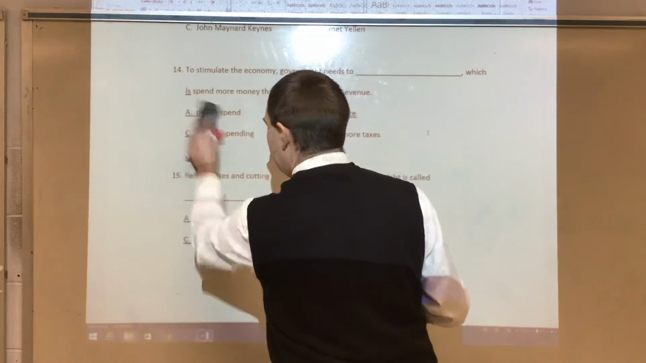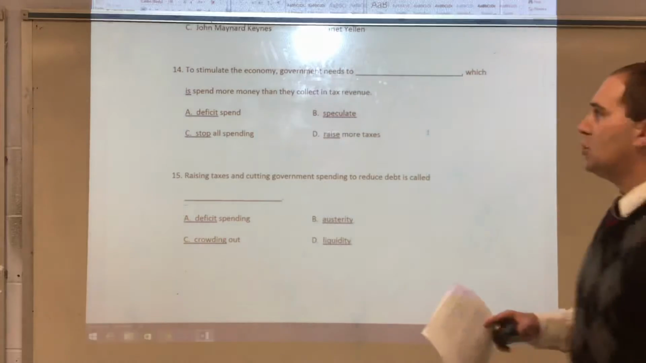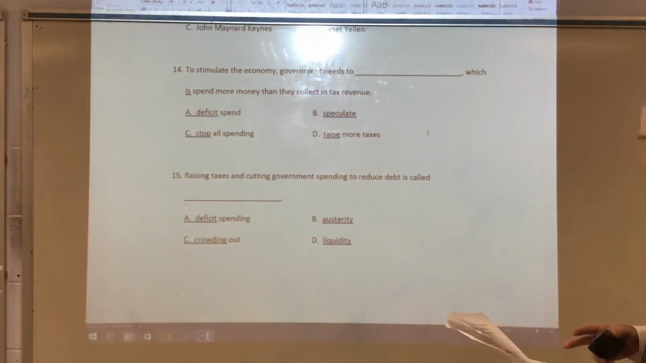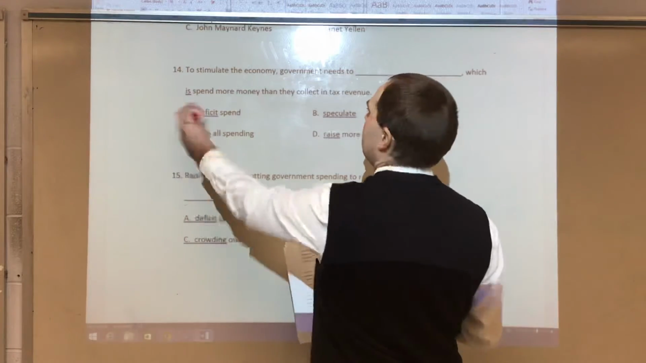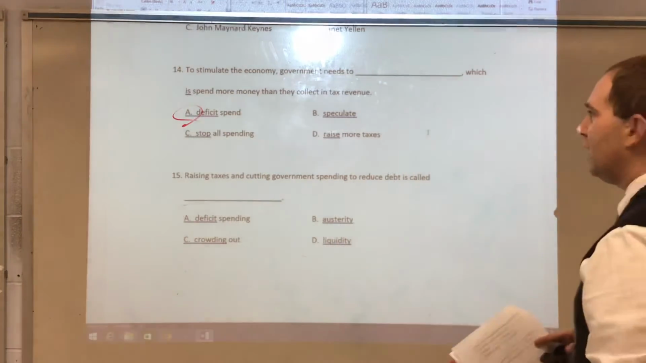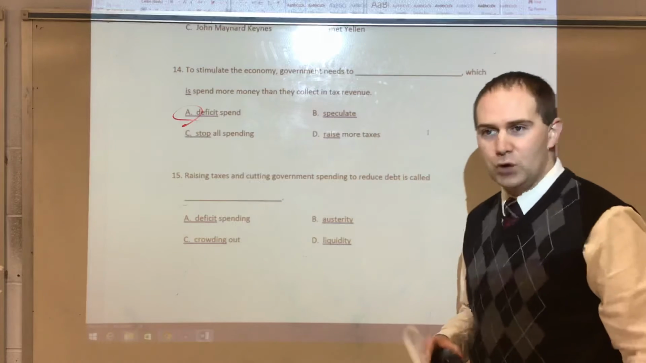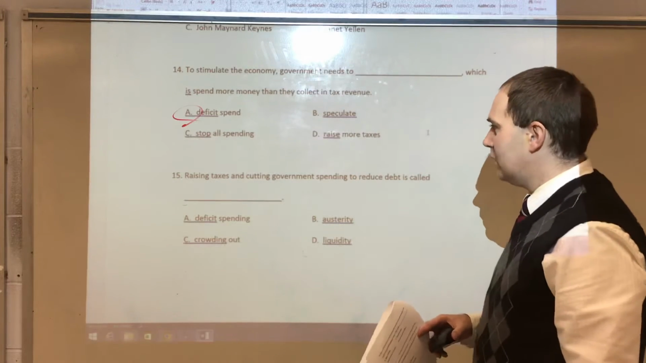14 and 15. 14, to stimulate the economy, government needs to what we call deficit spend. Deficit spend. Which is spend more money than they collect in tax revenue. And unfortunately, this can be an issue sometimes.